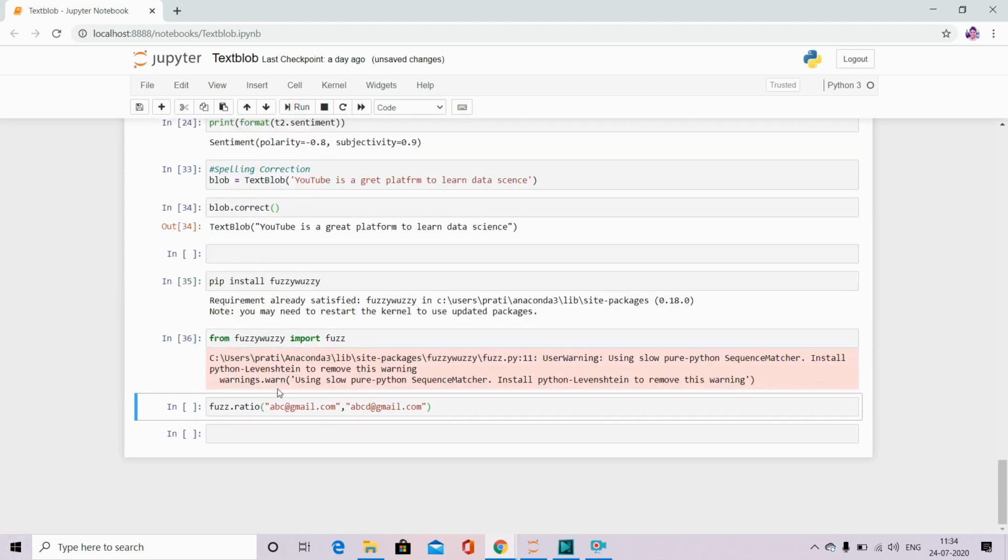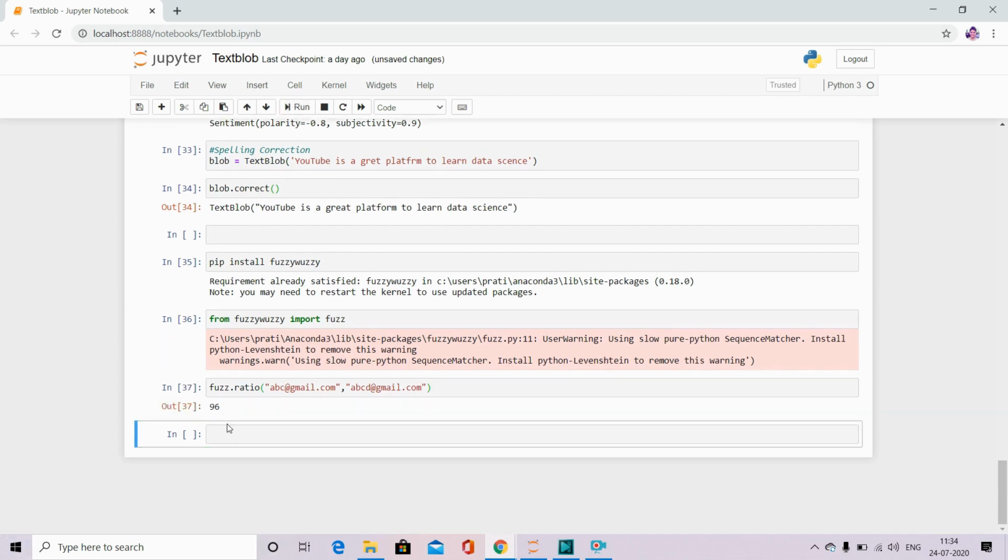So let's see here. I have an email abc@gmail.com, and I am comparing it with abcd@gmail.com. Let me see what similarity score fuzz.ratio is giving me. It is giving me 96% similar. If I remove the d from here, it's 100% similar.